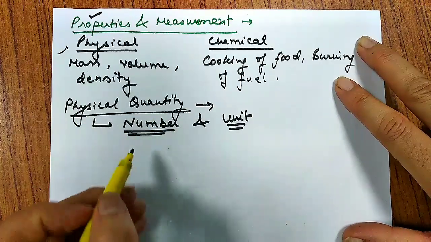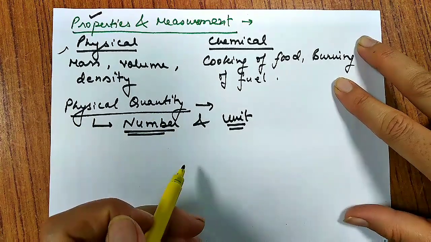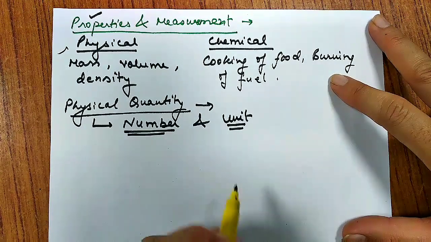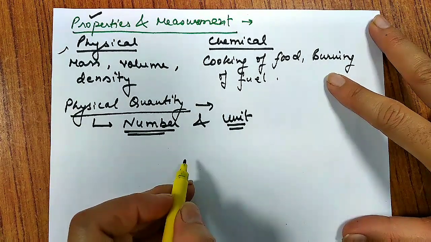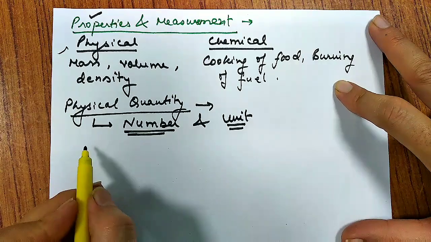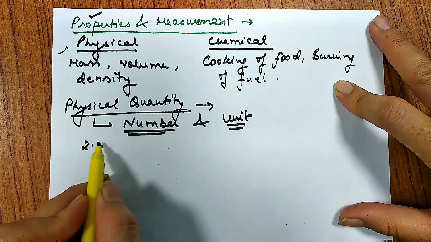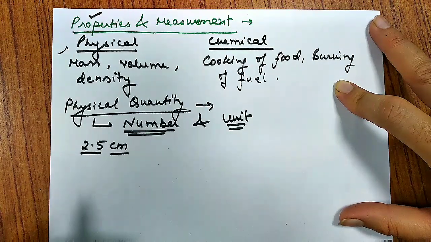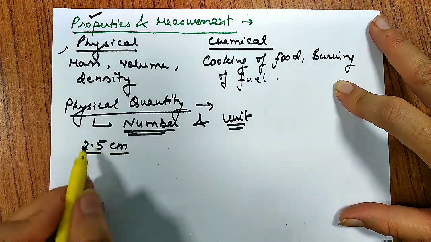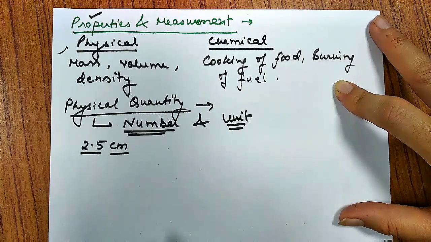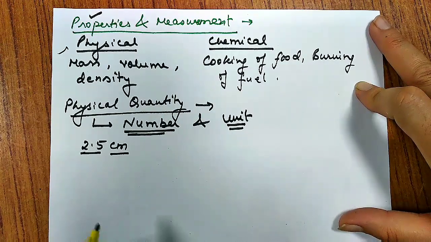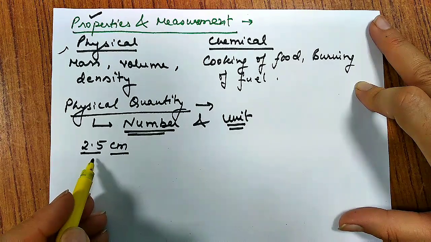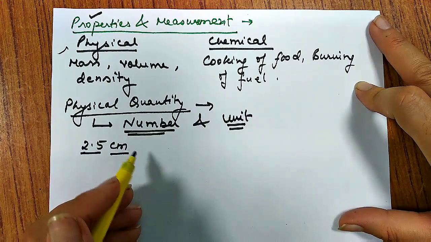So if I'm saying a physical quantity, it consists of two things. Suppose you are going to measure the length of any substance. Suppose the length of the substance is 2.5 centimeters. So it includes two things: one is the number and another is the unit. If I say the length of any substance is 2.5, it has no sense. It has no meaning. So any physical quantity consists of these two parts, the number and the unit.